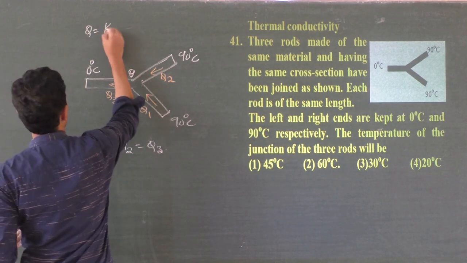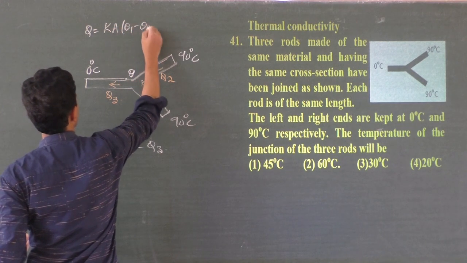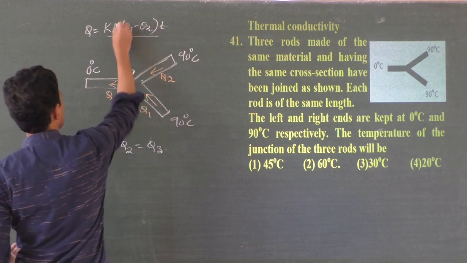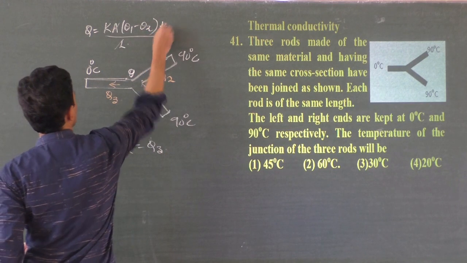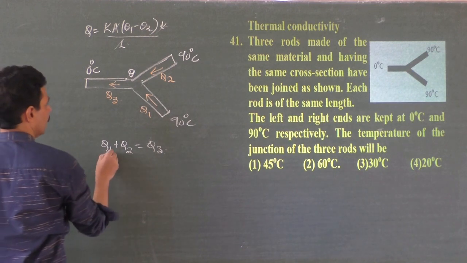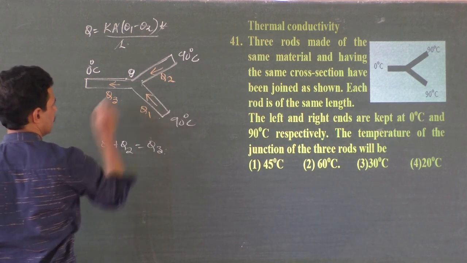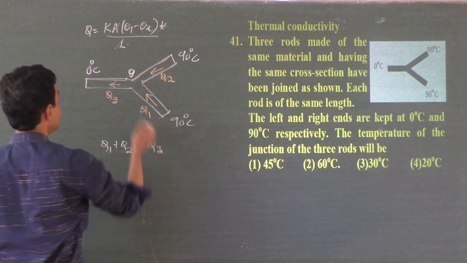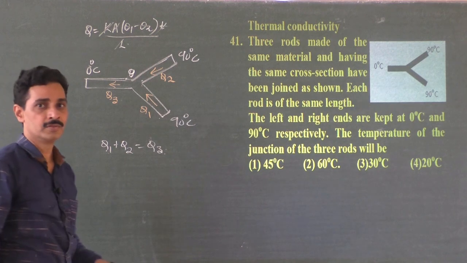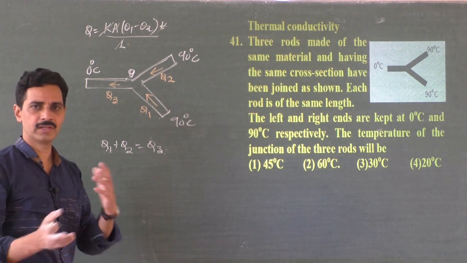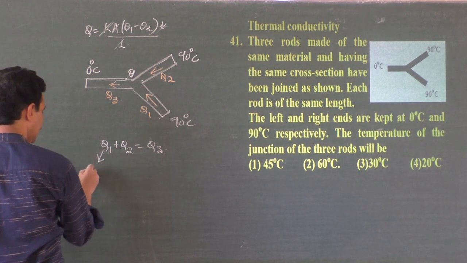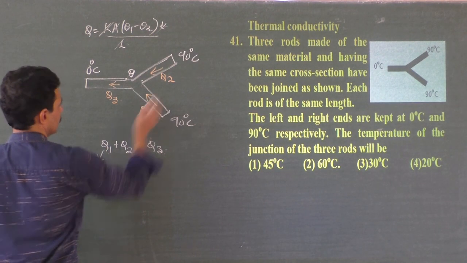So Q is Ka theta 1 minus theta 2, of course by T if I want to write, then by R. So these things they get cancelled, isn't it? Everywhere you have to write. So what are the things remaining then? Q1, what is the heat energy flowing through this rod from here to here? K, and K is also same for all because all the identical rods, 3 rods made up of the same material. So when they are made up of the same material, you need not worry about K. That also gets cancelled.